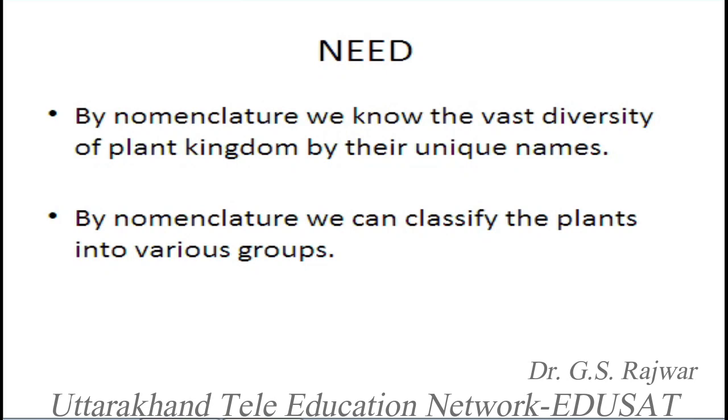What is the meaning of naming the plants? We should know about it, because we know the earth is full of a vast diversity of plant species, and different taxa are there. So by naming the plants, we can know the diversity of the plants all over the surface of the earth. So this is very important. Unless we name the species, the genera, the families and their higher groups, we cannot know the vast diversity of the plant kingdom. So this is required very urgently.